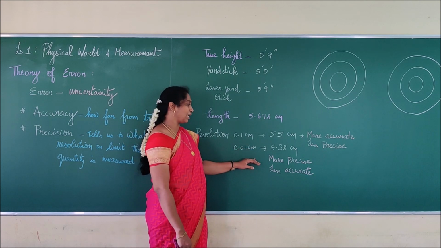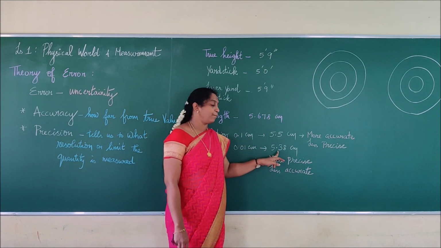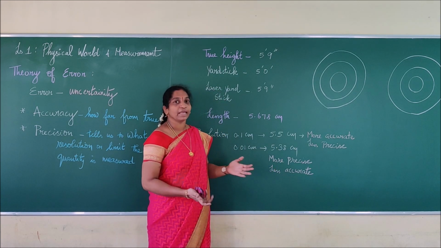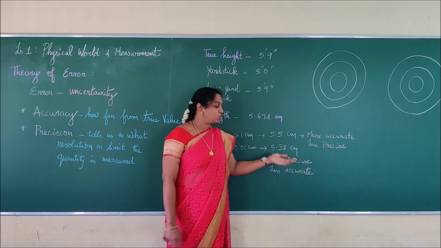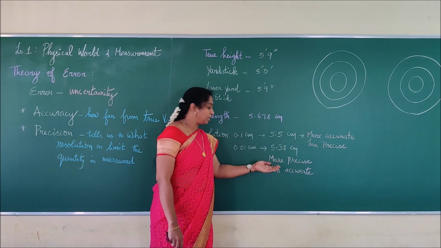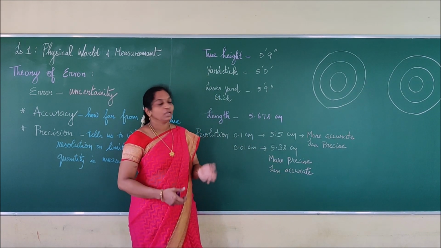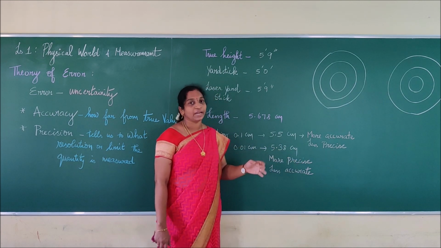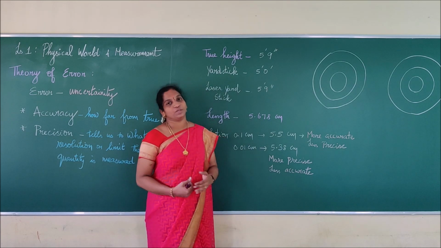If I go for the second reading, 5.38, the true value is 5.6 but this is 5.3. It is not accurate. Then I can say it is more precise, since it has the second decimal term. So it is more precise but less accurate. If this value is, say, 5.58, then I can say it is both accurate as well as precise.